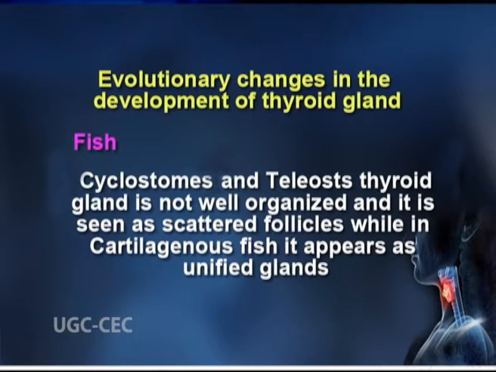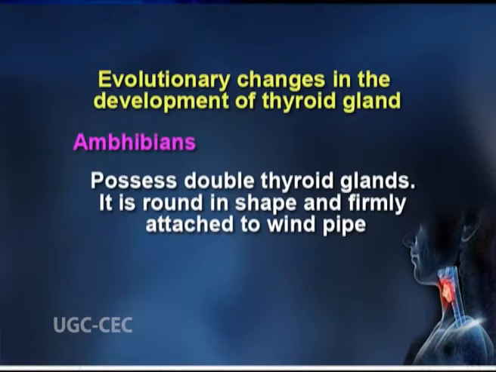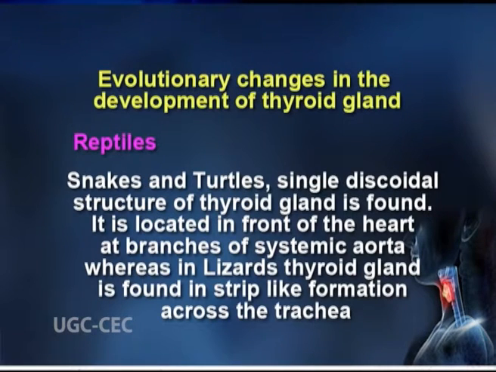The evolutionary changes in the development of thyroid glands of different species over the years have matured it to its present state. Among cyclostomes and teleost fish, the thyroid gland is not well organized and is seen as scattered follicles, while in cartilaginous fish it appears as unified glands. Amphibians possess double thyroid glands, which are round in shape and are firmly attached to the windpipe. In reptiles, such as snakes and turtles, a single discoidal structure of thyroid gland is found.